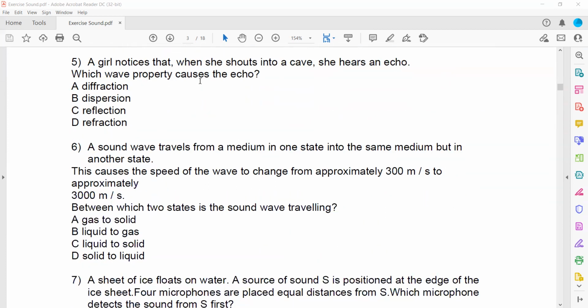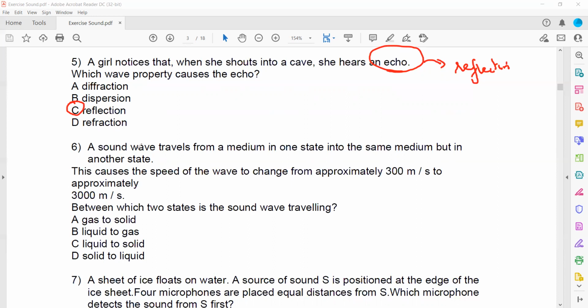Then a girl shouts into a cave and hears an echo. What is the meaning of echo? Echo refers to reflection of the sound. Whenever a wave or the sound bounces back, we call that a reflection. So this is not diffraction or dispersion, it is actually reflection.